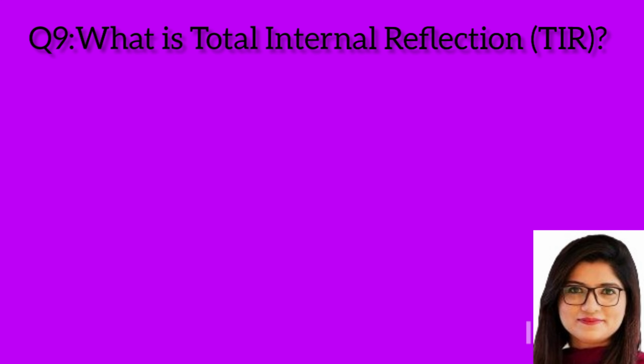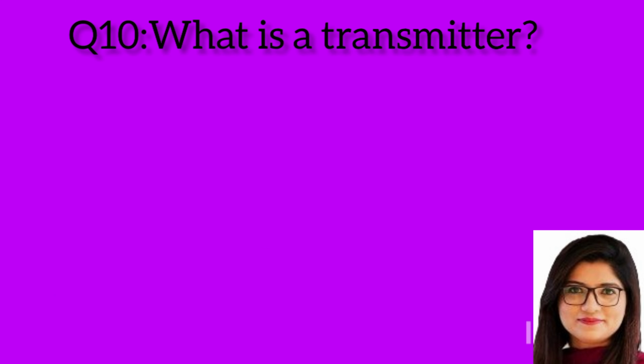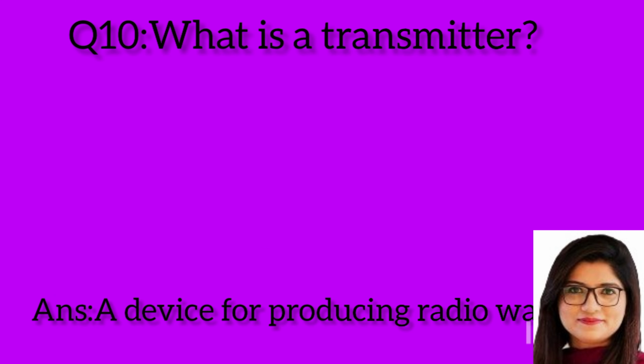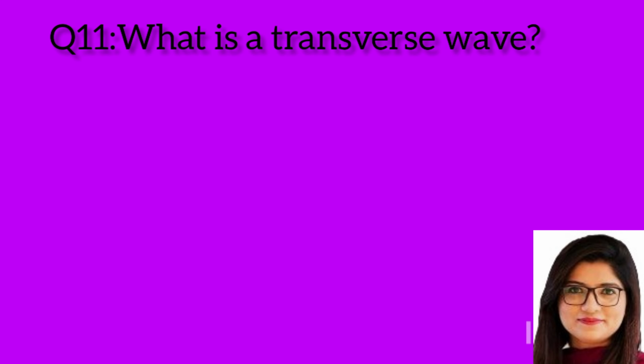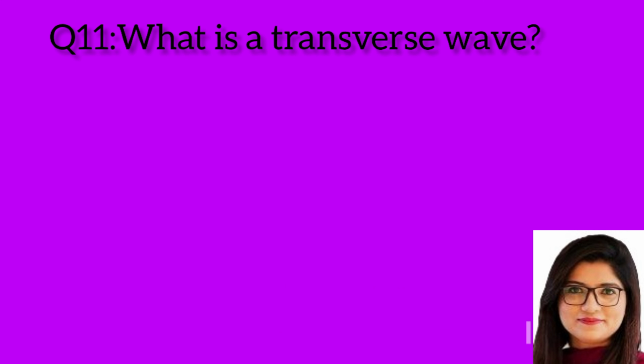Question 9. What is total internal reflection? Answer. Complete reflection of light when the angle of incidence is greater than the critical angle. Question 10. What is a transmitter? Answer. A device for producing radio waves. Question 11. What is a transverse wave? A wave where particles move perpendicular to wave motion.